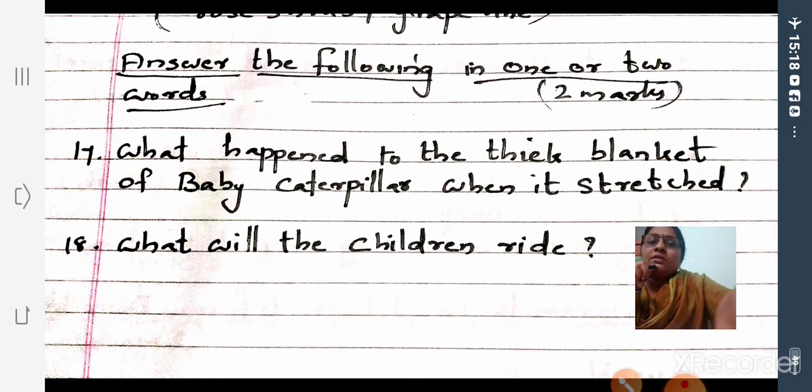So from these only questions will come. ഈ ഇതിനൊക്കെ മാത്രമേ questions വരത്തുള്ളൂ.